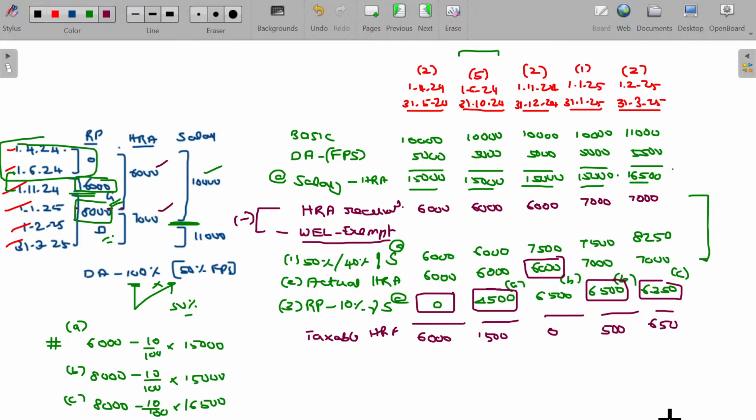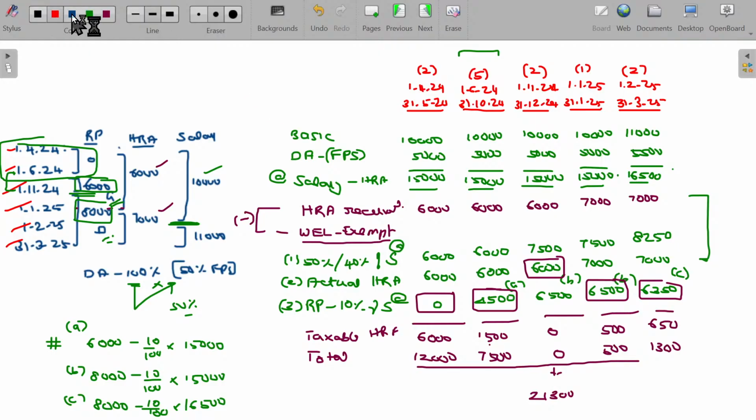Clear? Now total taxable value. 6,000 for 1 month, for 2 months it should be 12,000. Am I right? 1,500 per month for 5 months, 7,500. 0, 500 into 1 month, 500. 650 for 2 months, 1,300. Now the total of all these will be the taxable value, 21,300.